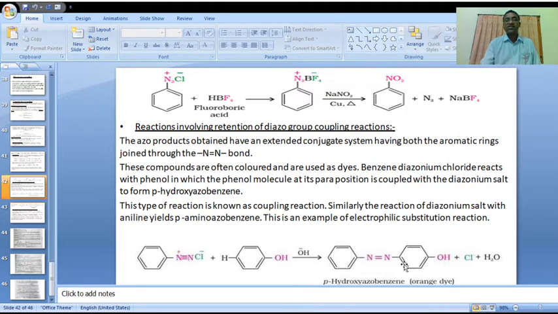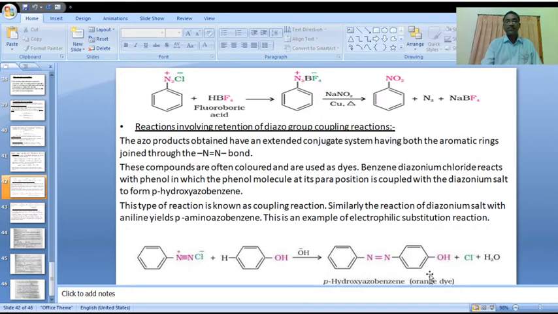Is it clear? This is the formation of the NN bond, called an azo compound. In this case, the phenol molecule at its para position is coupled with the diazonium salt to form para-hydroxyazobenzene.